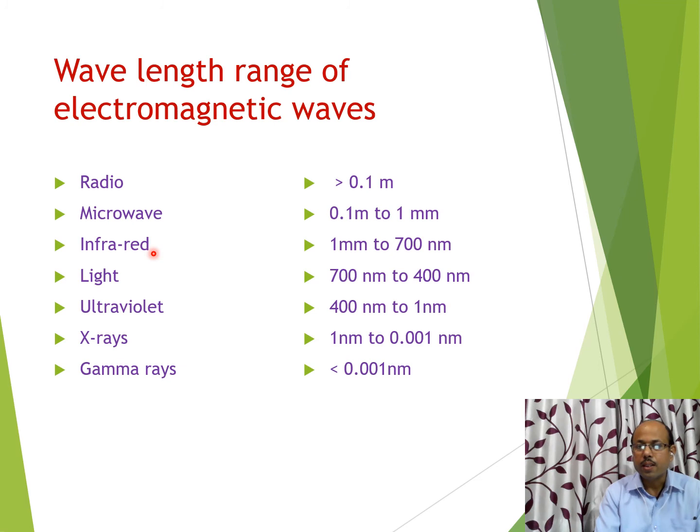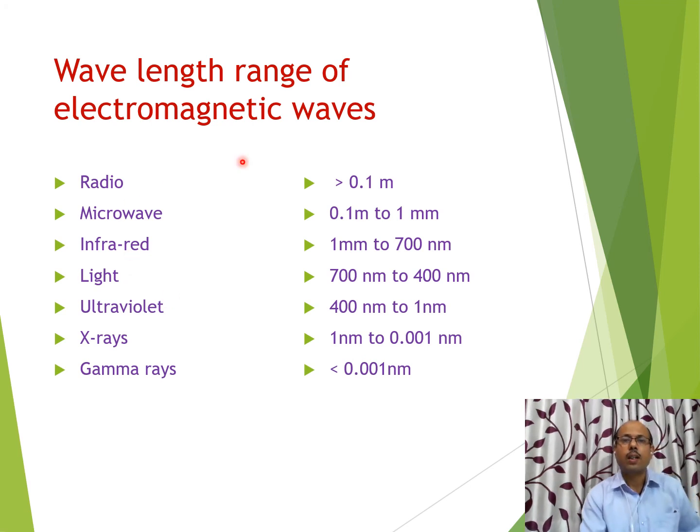If we talk about frequency, the frequency of infrared is less than light, that's why it is known as infrared. And the highest frequency of visible light is for violet color, and those waves which have frequency greater than violet are known as ultraviolet. So here ultra means more, infra means less. Frequency less than red color is known as infrared, and frequency more than violet is known as ultraviolet. So this is the wavelength range and frequency range of different electromagnetic waves.